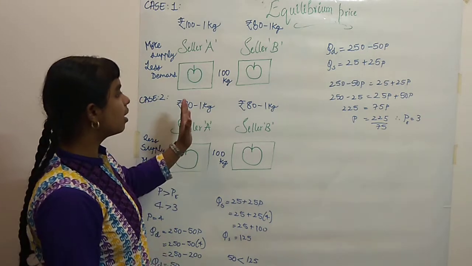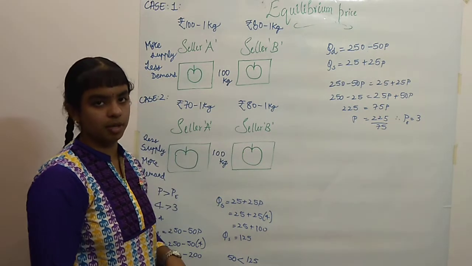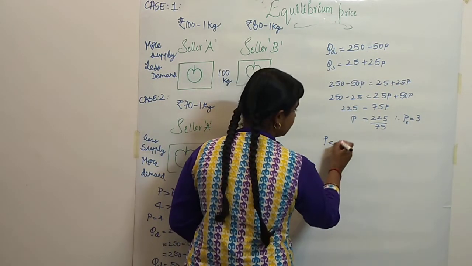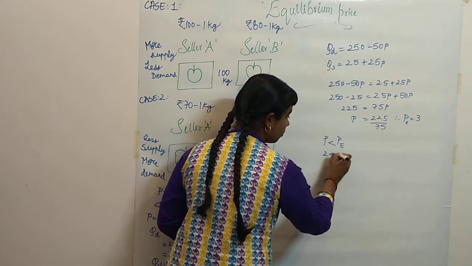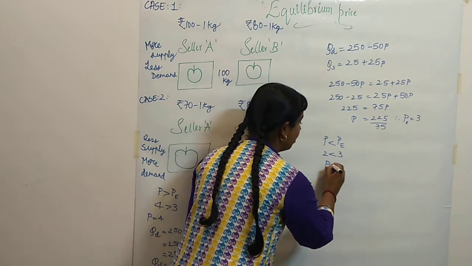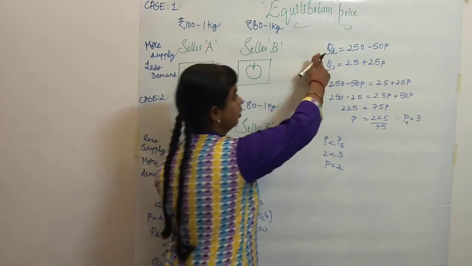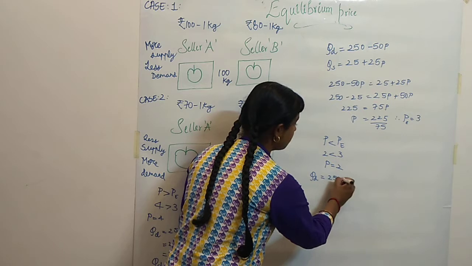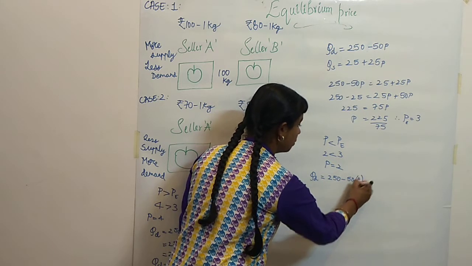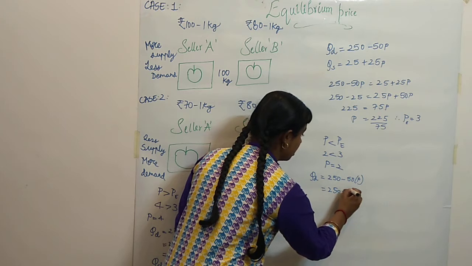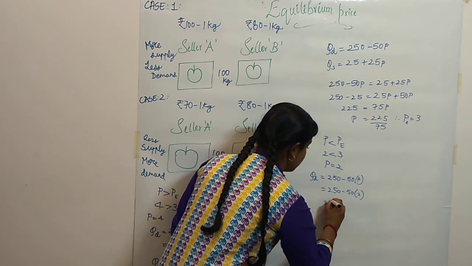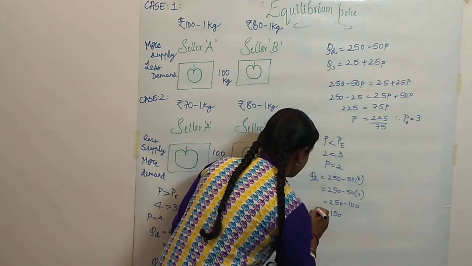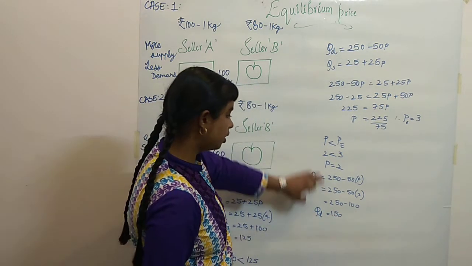Okay. So we will see a price less than this equilibrium price. Okay, less than the equilibrium price, I will take P to be less than this equilibrium price. So I'll take 2. Okay, now your P value is 2. Again we'll substitute in these two equations. So quantity demanded, I'll take 250 minus 50P, that is 250 minus 50 into 2. So 250 minus 100, so we will be getting 150. So the quantity demanded when the price is 2 is 150.